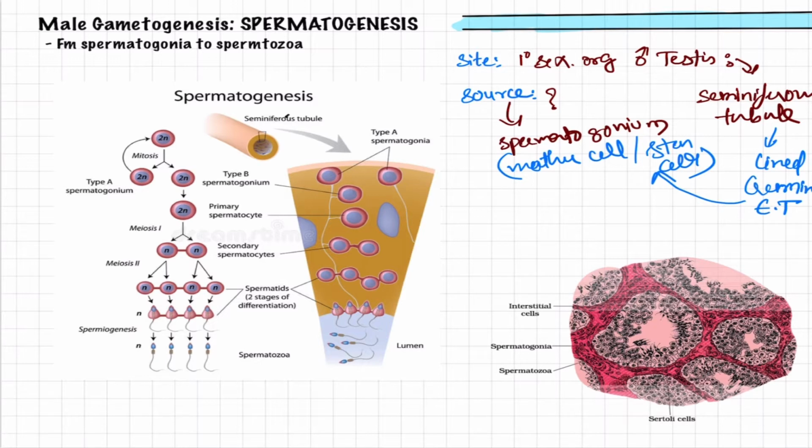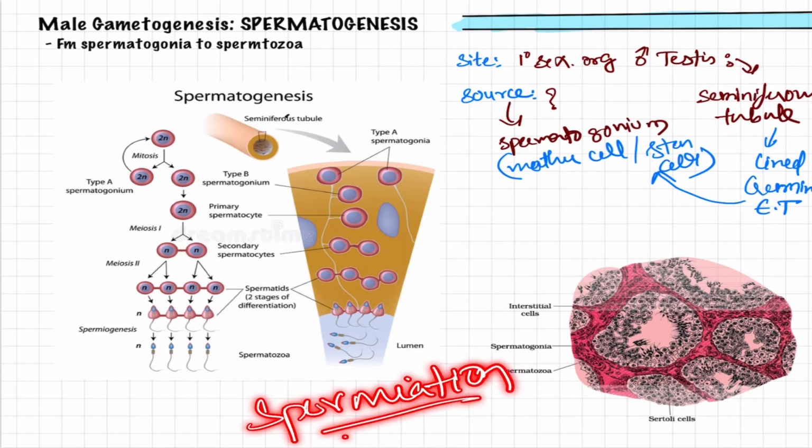Before that, I would like to stress one point. As you are seeing, the lining epithelium is giving the spermatogonium, and slowly as there is division taking place, they are moving towards the lumen, so that at the end of the process these spermatozoa formed can be easily released into the lumen. And for your kind information, the releasing of mature spermatozoa into the lumen is known as spermiation. This is very important.